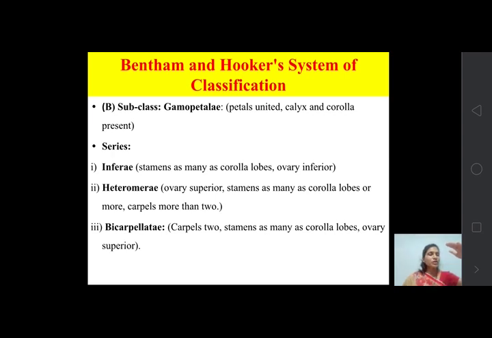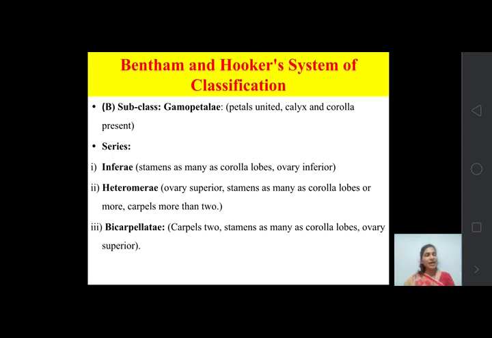Hence ovary's position is inferior and all the three whorls' position is superior. In the case of flowers which show this type of position of ovary, that flower is known as an epigynous flower. That means there is a presence of epigynous flower which shows the inferior ovary. Okay, not superior, inferior. Epi means above and gynous means gynoecium. So all the three whorls are present above the gynoecium.